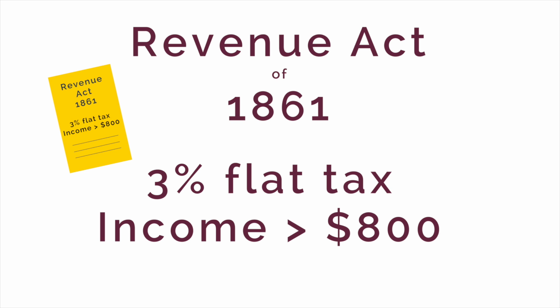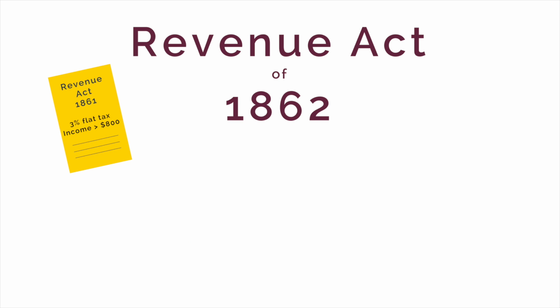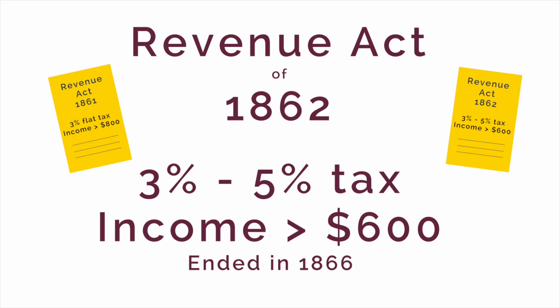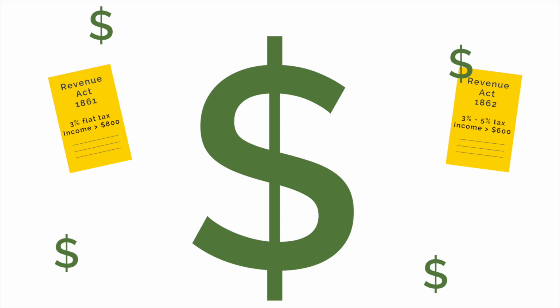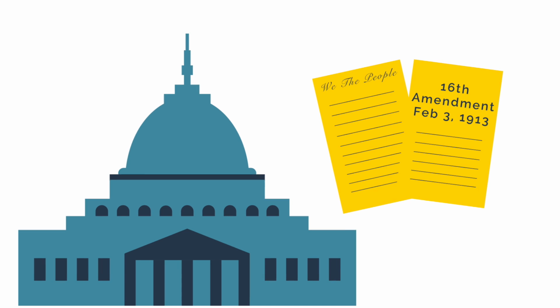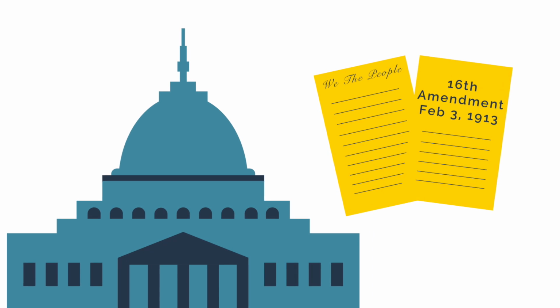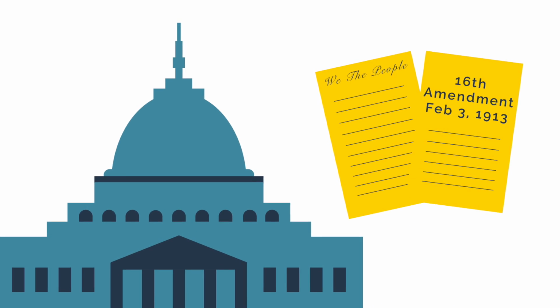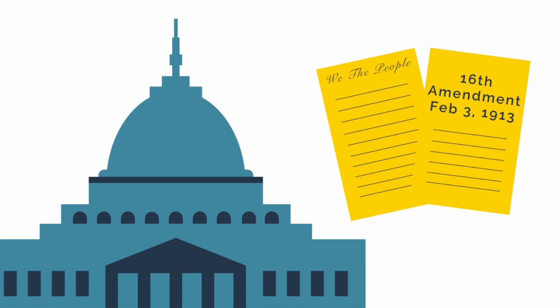This act was replaced the following year with the Revenue Act of 1862, which levied a graduated tax of 3 to 5% on income above $600, which ended in 1866. Both acts proved to be very lucrative. It is the 16th Amendment of the United States Constitution that allows Congress to levy a federal income tax. It was passed by Congress in 1909 and was ratified on February 3, 1913.